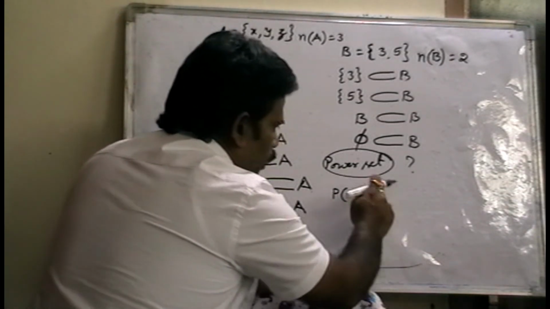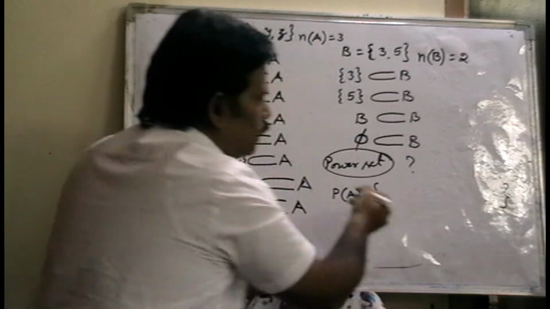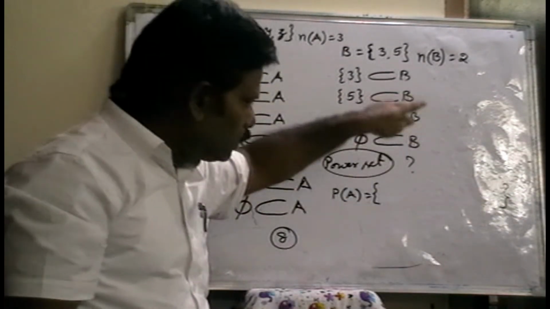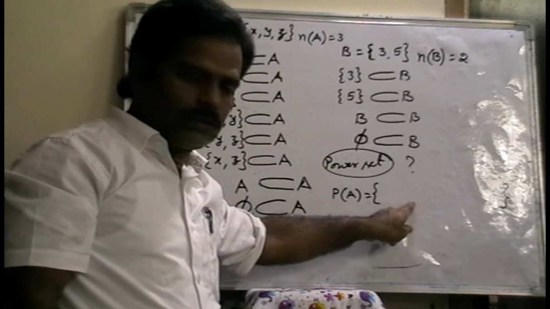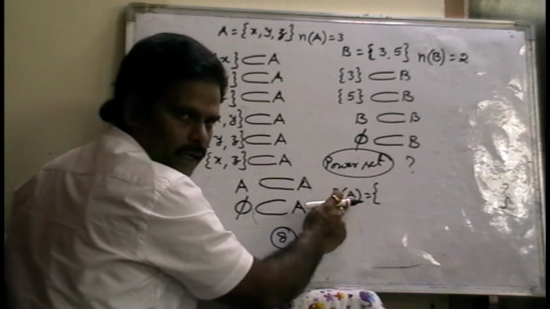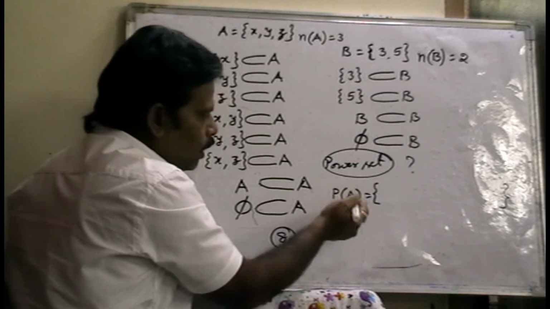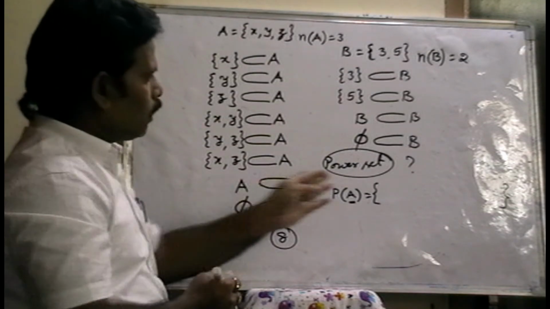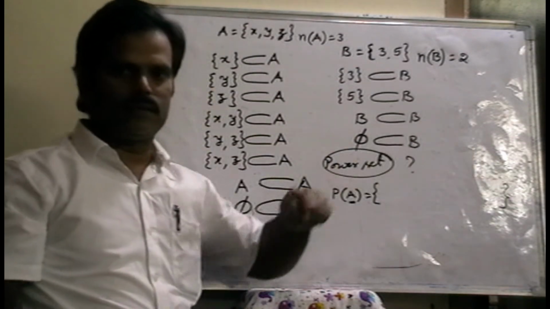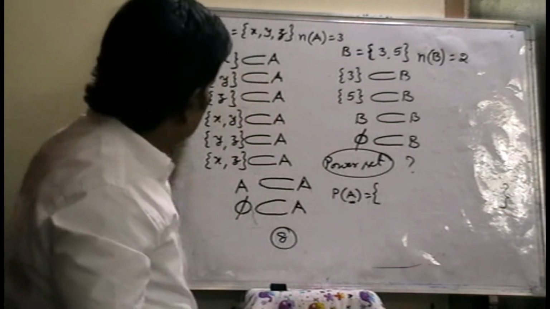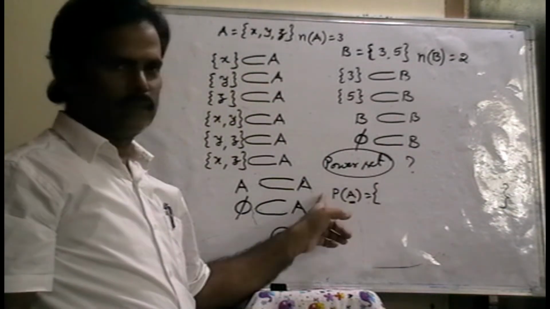Power set is also a set. But in this set, what are the elements? Each and every subset of the set A, all the subsets of A, are the elements of the power set. That means a set of subsets of the set is called the power set.